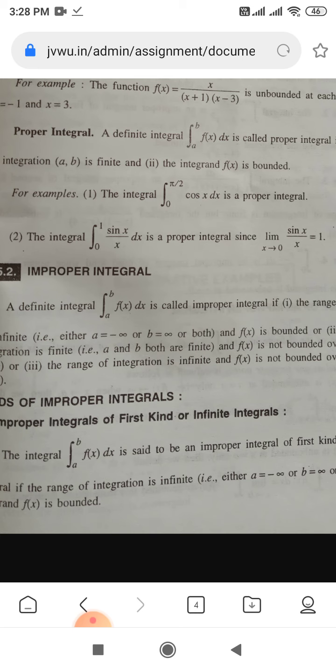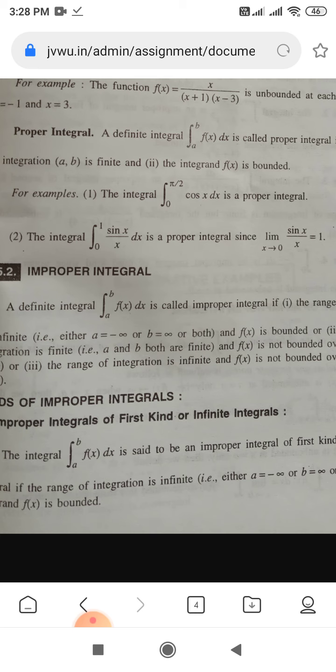For example, the integral from 0 to pi/2 of cos x dx is a proper integral. It is because the range of integration, 0 to pi/2, is finite, and cos x is bounded, because cos x lies between -1 and 1.